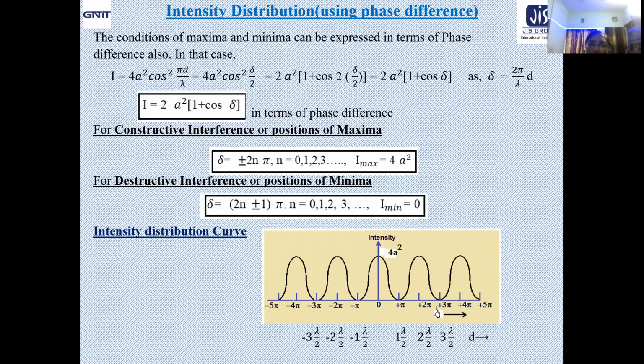I hope you students are now understanding things very clearly, that why we have gone through the relationship between the path difference and phase difference, because it is a very basic tool with the help of which you can move in the interference chapter as well as the diffraction chapter very easily as per your requirement.